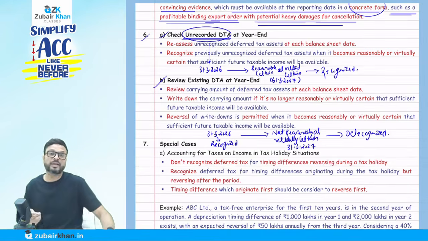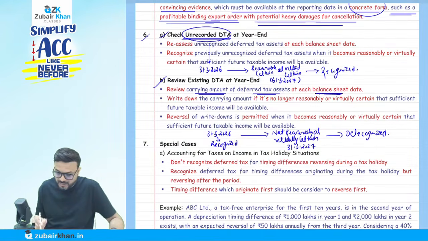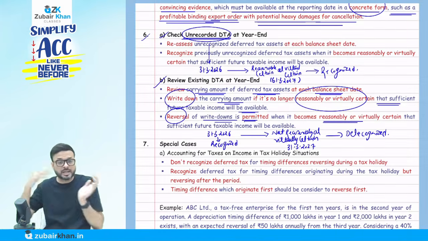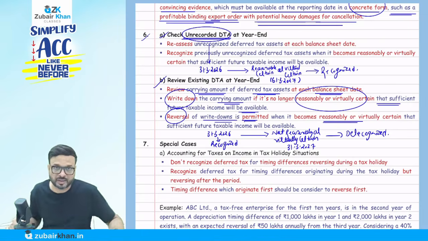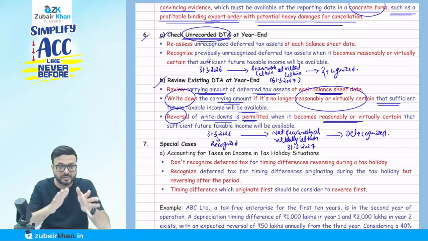So we have to review it at each balance sheet date. Review the carrying amount of deferred taxes at each balance sheet date. Write down the carrying amount if it's no longer reasonably or virtually certain that sufficient future taxable income will be available. Reversal of the write-down is permitted when it's reasonably or virtually certain that sufficient future taxable income will be available. So if in future you come to that reasonable certainty, you can again recognize. Basically, to make it simple, on each balance sheet we have to see whether it is certain or not.